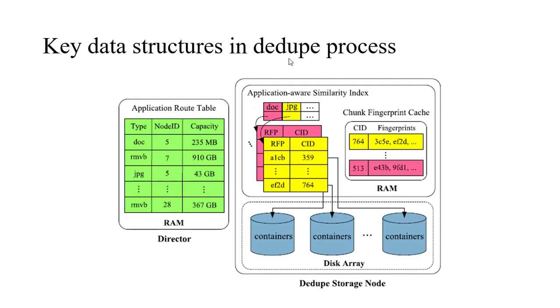Key data structures in the dedupe process. Here we can see that the application route table is located in the director. This table stores the file type, node ID, and capacity of this file. The dedupe storage node application-aware similarity index stores the representative fingerprint and container ID of the handprint. And the chunk fingerprint cache stores the recently used fingerprints.